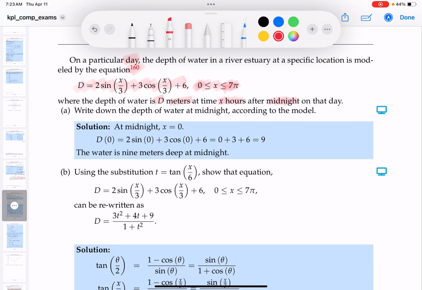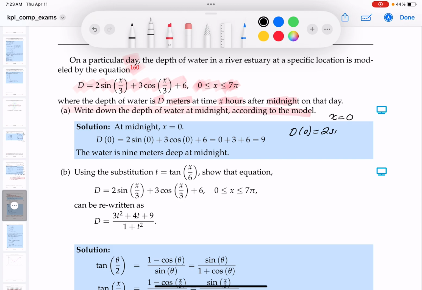All right? So the first question they give me says, write down the depth of water at midnight. Looks relatively simple to do, and I'll tell you why. x would be equal to 0. That's what midnight means, by the way. So the depth of the water at midnight, I'm evaluating D at 0, and I just plug it in. What are you going to get?